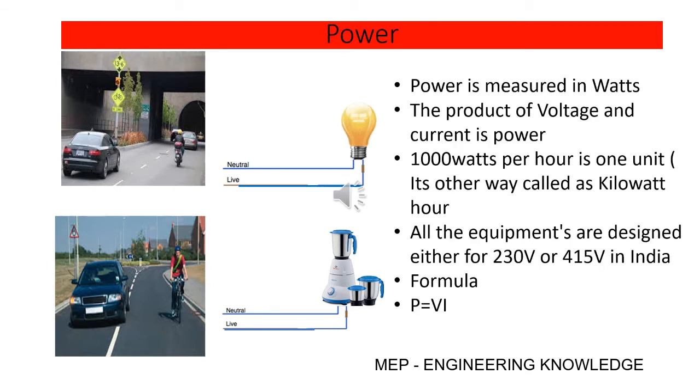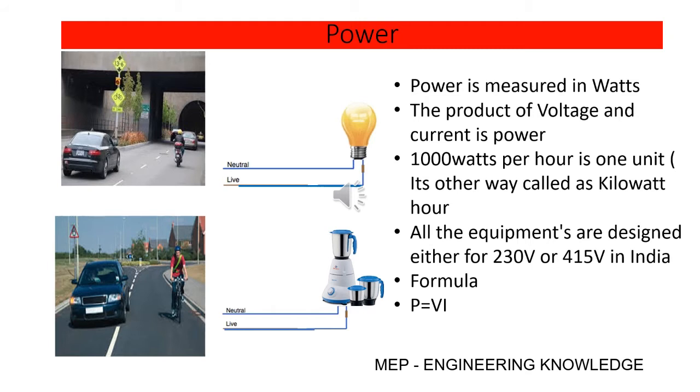Let us see the next basic of electrical, which is power. Power is measured in watts. For example, if we need to achieve 100 miles per hour, the road and the vehicle both support each other to achieve it. Similarly, power is the product of voltage and current. So 1000 watts per hour is 1 unit. In other words, we can call it a kilowatt hour. 1000 watts is 1 kilowatt.